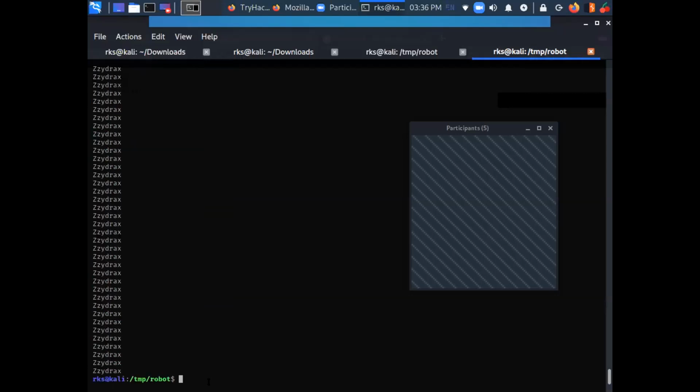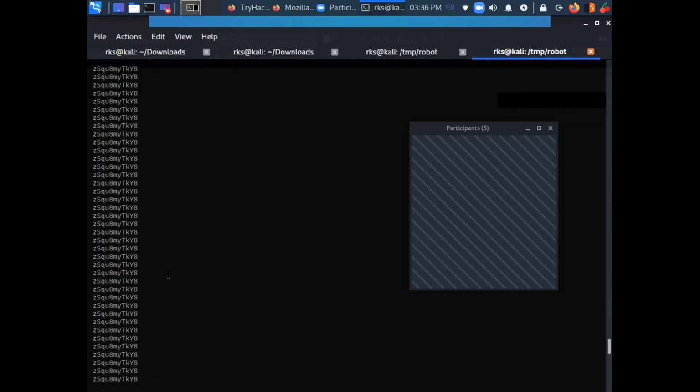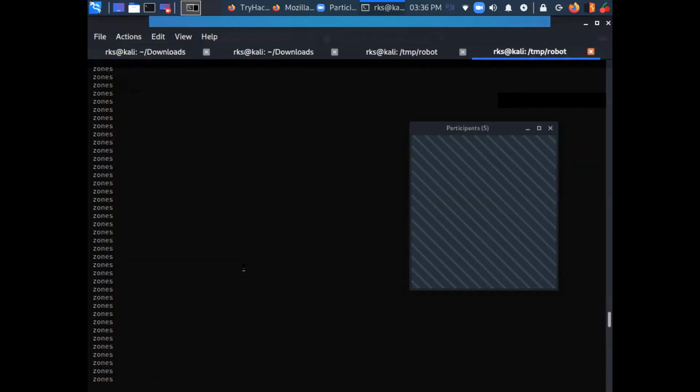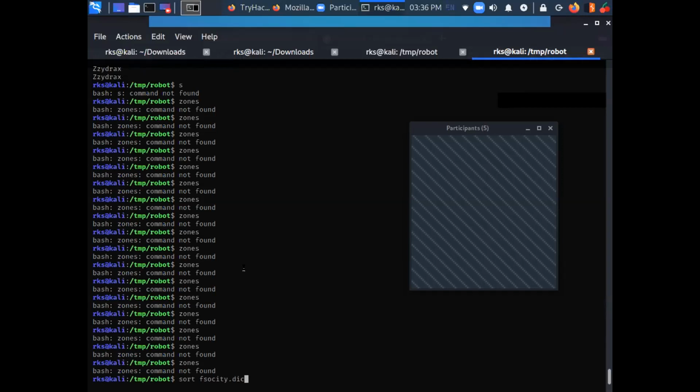Now you can see that my word list is sorted, and there are a lot of words being repeated a lot of times. So I'm going to do sort space -u for unique, that is, only keep unique entries, remove anything which is duplicate.